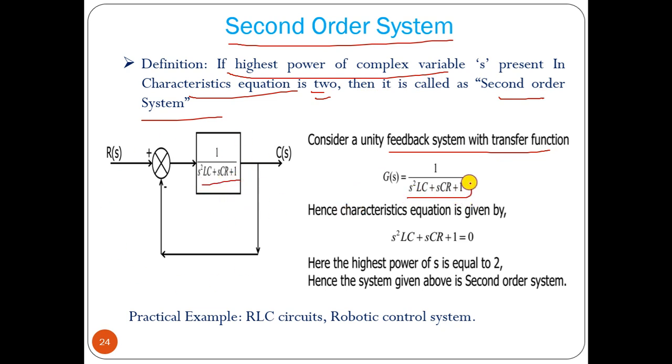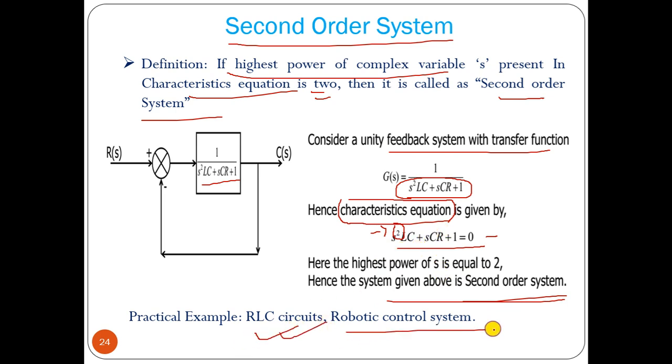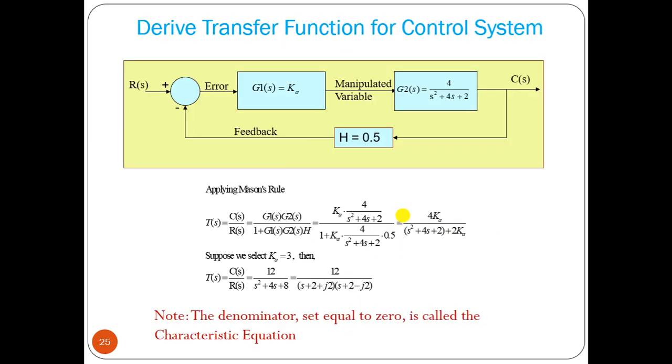If we make the denominator of the transfer function equal to 0, that equation is called the characteristic equation. In that case the highest power of s equals 2, so the system is a second order system. We have seen the example of the RLC circuit, and for a robotic control system we will get a second order transfer function.